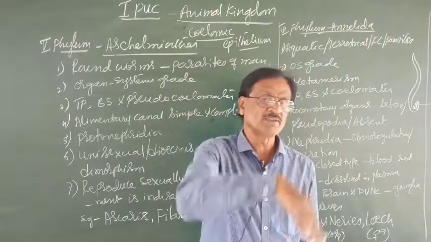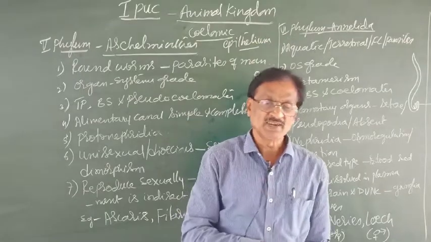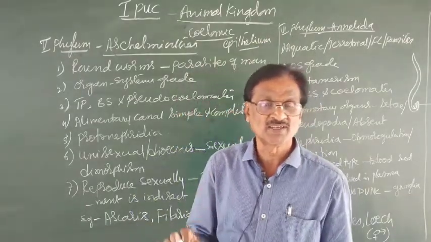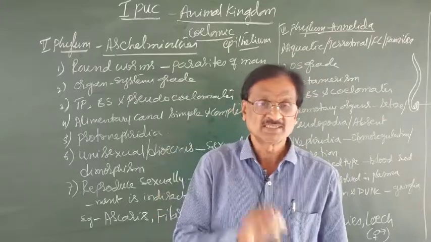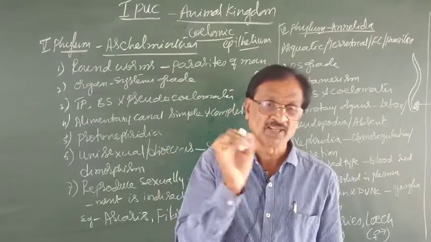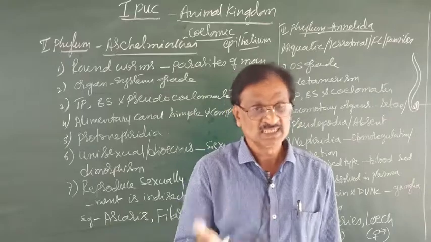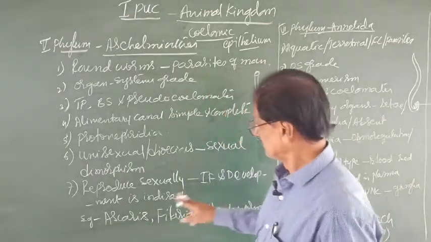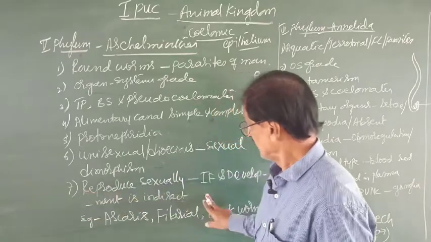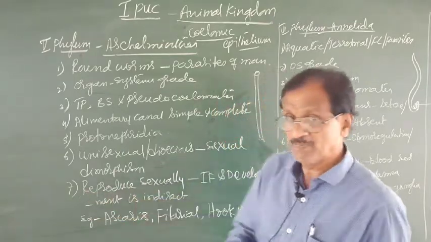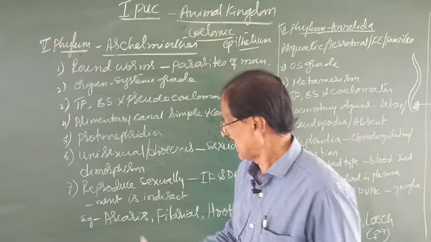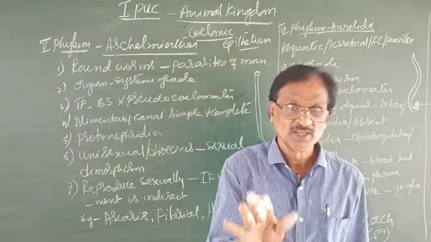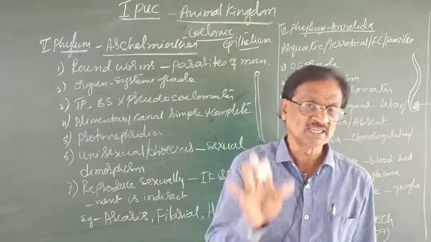What do you mean by a larva? In one of my previous classes, I defined that term. Larva is an immature young one of an adult. For example, silkworm, what we rear for silk, is a larva of silk moth. Then, that is about the reproduction. The typical examples are Ascaris, which is a common round worm found in the small intestine of man.